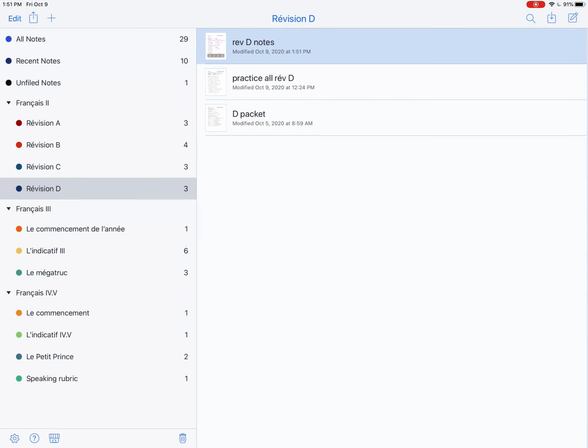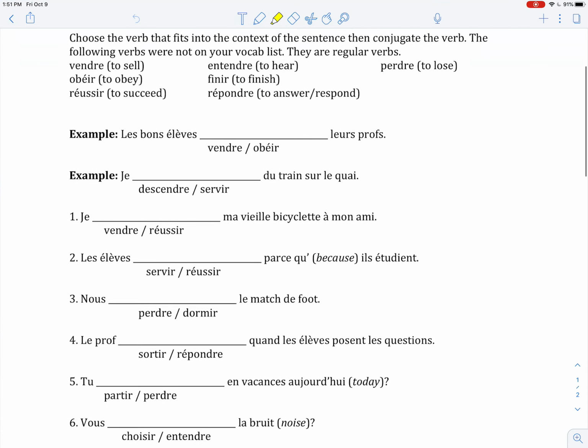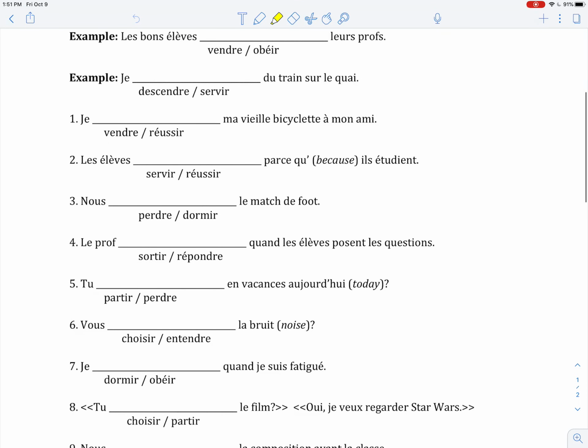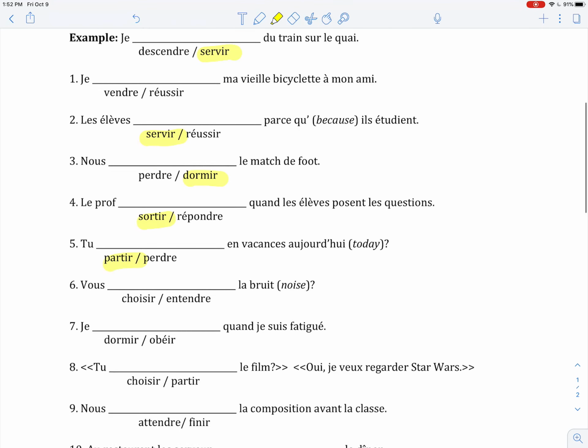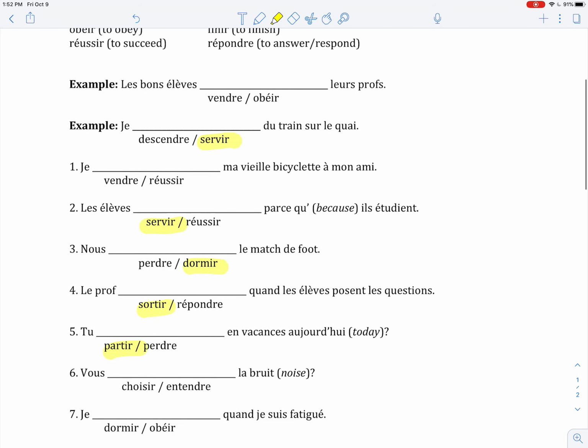So anytime you're doing this practice and you see one of those verbs, this is not always going to be the verb that you conjugate, but when you see servir, dormir, sortir, partir, all the way through, if you see one of those verbs, if that's the verb that you're going to conjugate, you need to be sure that you use those irregular conjugations instead of the regular conjugations.